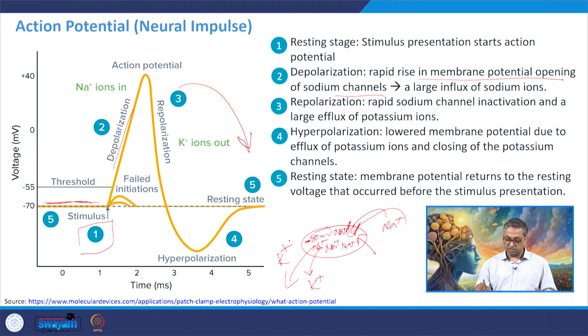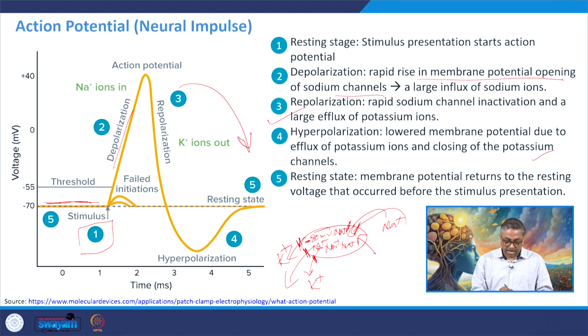Now this sodium potassium channel which is there, sodium is coming in, potassium is coming out to balance the action potential or the potential of the cell, this repolarization happens. So in repolarization, rapid sodium channel inactivation happens, and a large efflux of potassium ions happens, they start to move out. The state of hyperpolarization is reached, where the lowered membrane potential is there due to the potassium channel closing. So when the potassiums are out, then they start to close all the doors, so no one comes in and no one goes out.